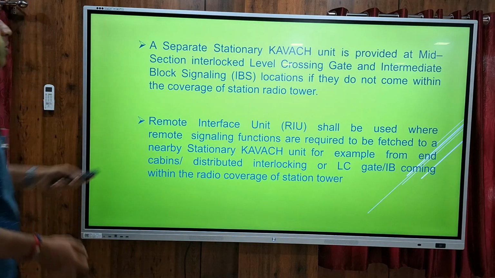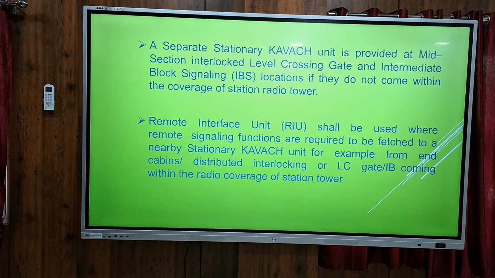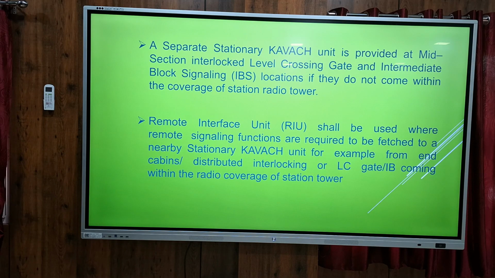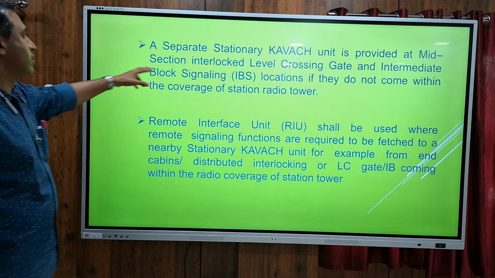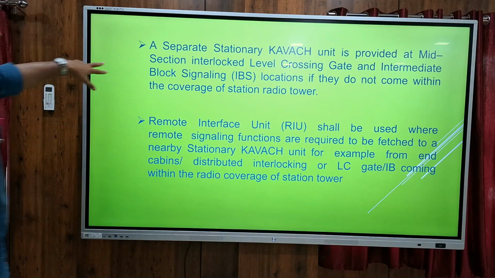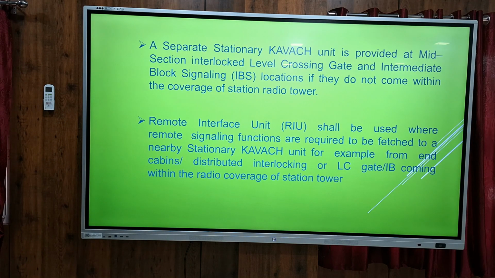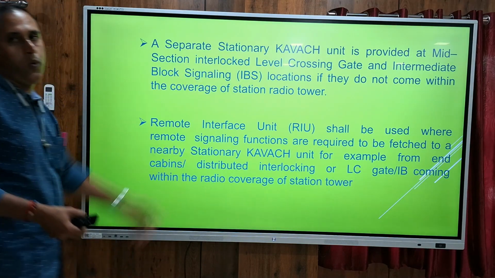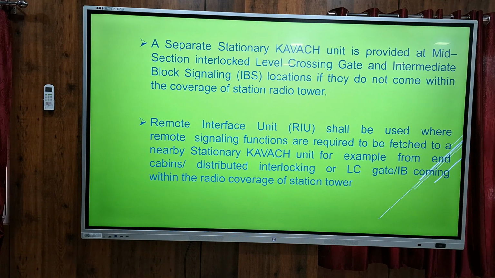A separate stationary coverage unit is provided at mid-section interlocked level crossing gates and intermediate block signalling stations if they do not come in the coverage of the station Kavach. Because the distance from station to station will be very large, one particular station cannot transmit data to the entire length of the track. So if that communication is not happening, we have to install a separate stationary coverage unit which will fetch from the mother station and transmit to locomotives. That is for some boosting.